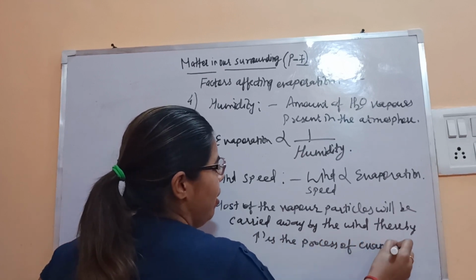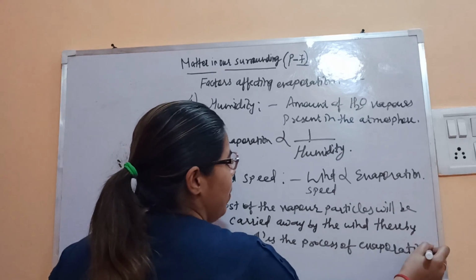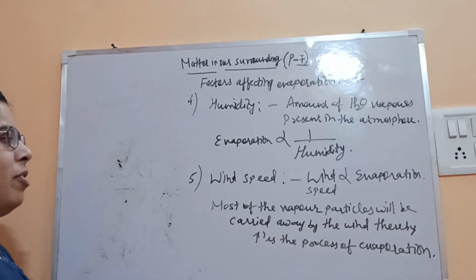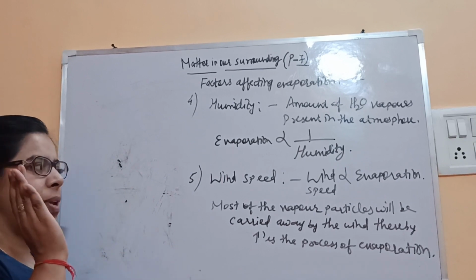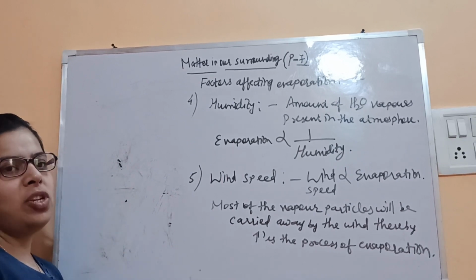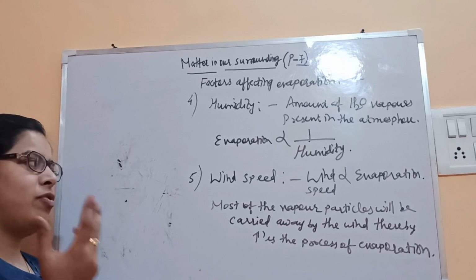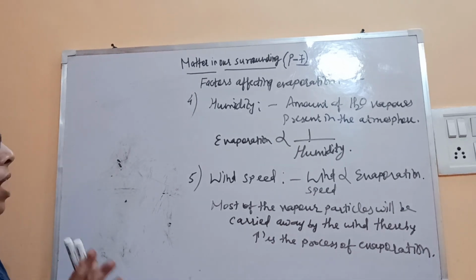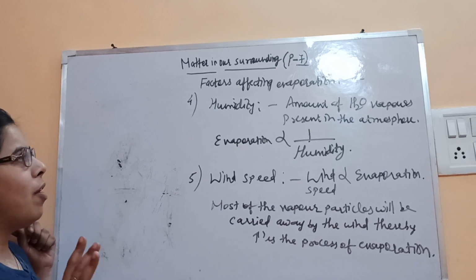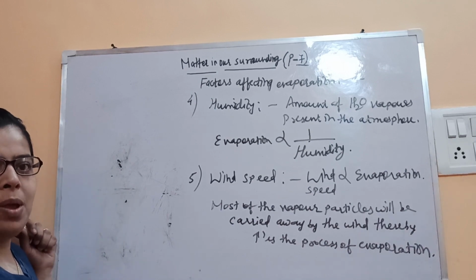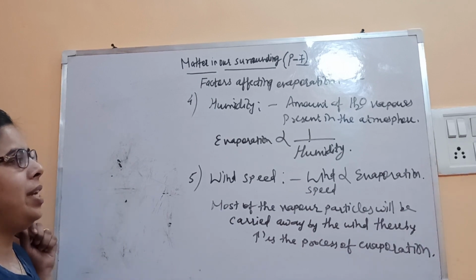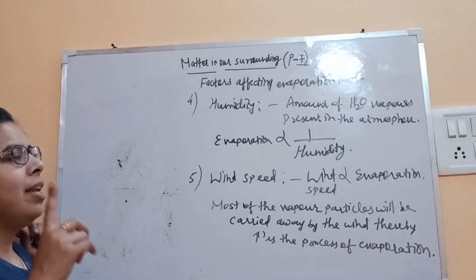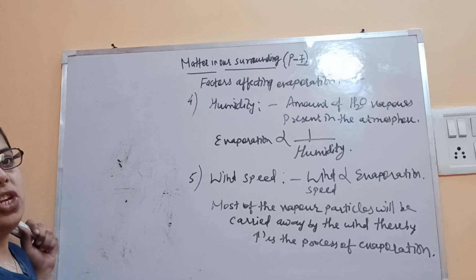So the more the wind speed, the more particles of the liquid go into the vapor phase and are easily carried away by the wind, and then evaporation will take place at a faster rate. And if the wind speed is less, then it will take time and take place at a slower rate. So 5 factors we have discussed. Out of that, 2 are inversely proportional to evaporation, that is pressure and humidity, and 3 are directly proportional to evaporation, that is wind speed, then surface area, and then temperature.